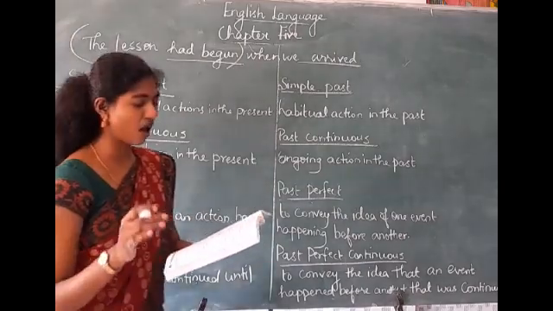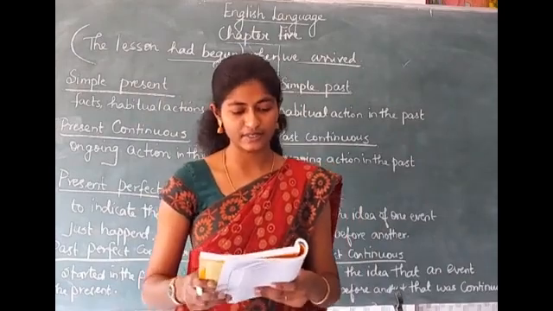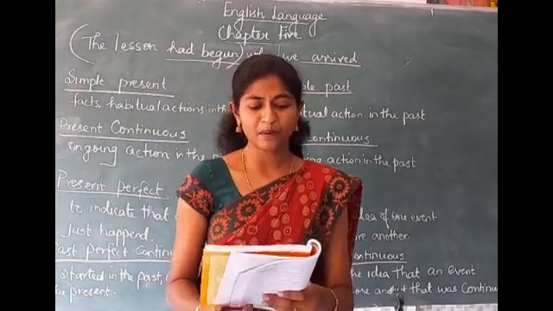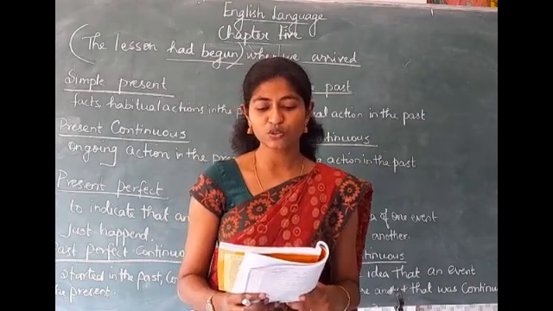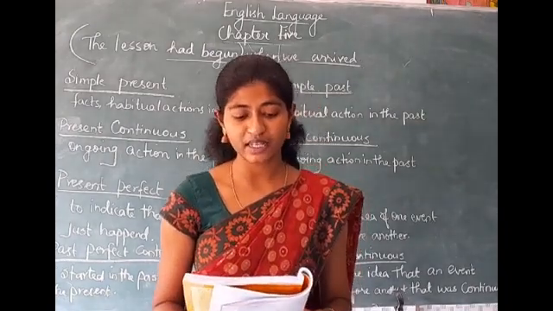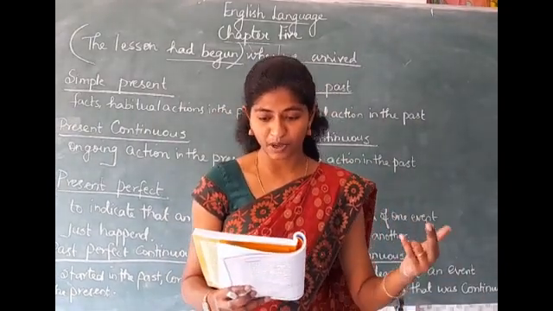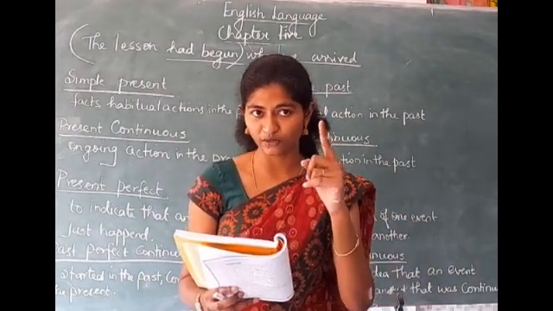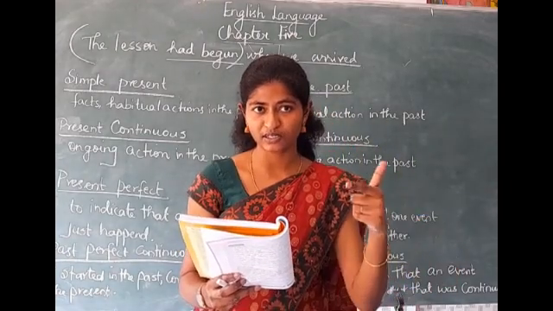Okay. Then the last one is the past perfect continuous tense. This is comparatively an unimportant tense. It is used when we wish to indicate that an event happened before another event in the past, and there is only one difference between past perfect continuous and past perfect tense. What is that?